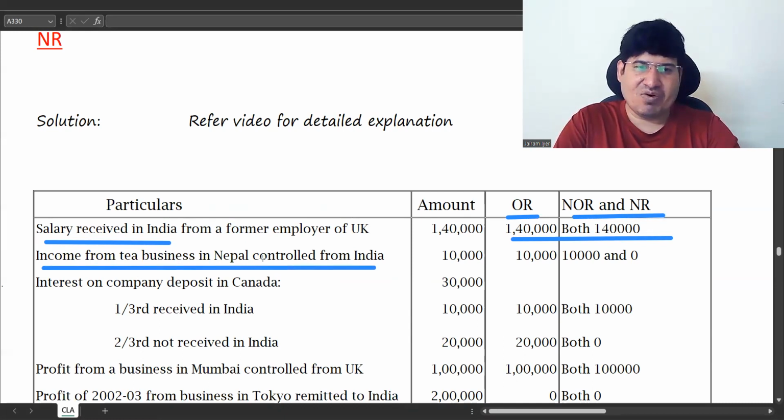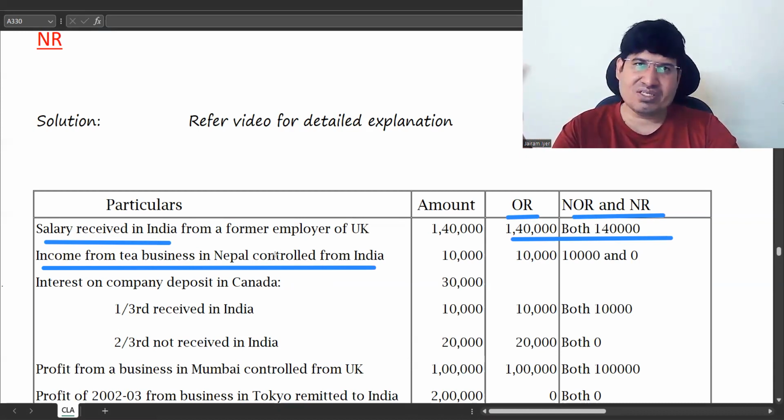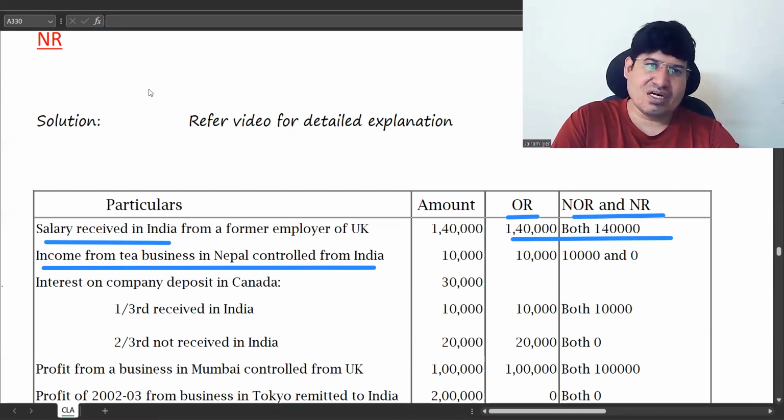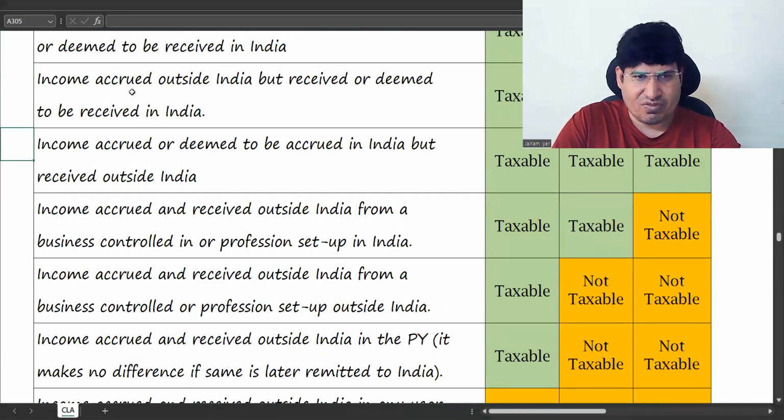Here they have not given you anything about received. If it is received in India, they will give you received in India. You can assume that it's not received in India. Income from tea business in Nepal. So in a Nepal business, normally they'll receive money in Nepal only, correct? Controlled from India. So it is that point where income is controlled from India.